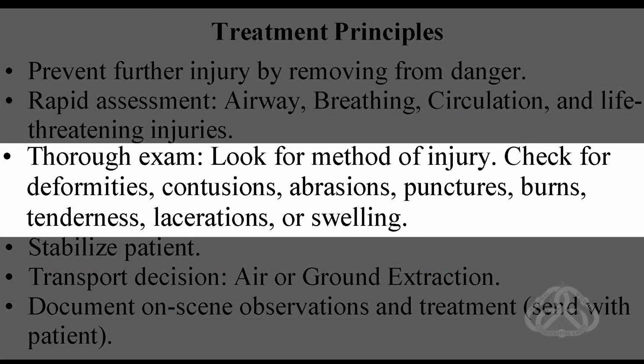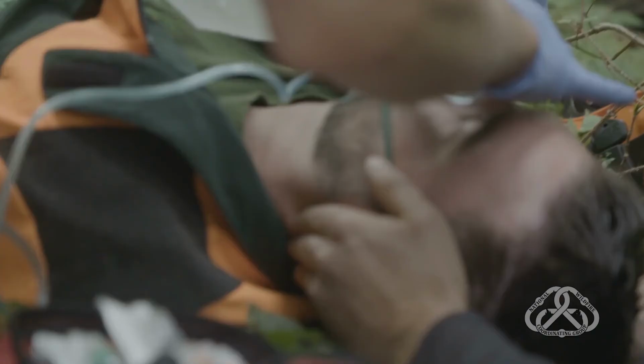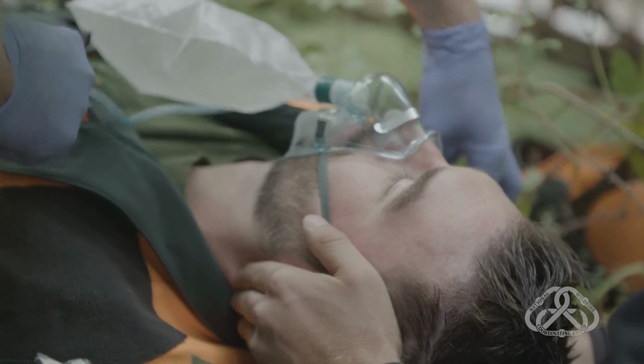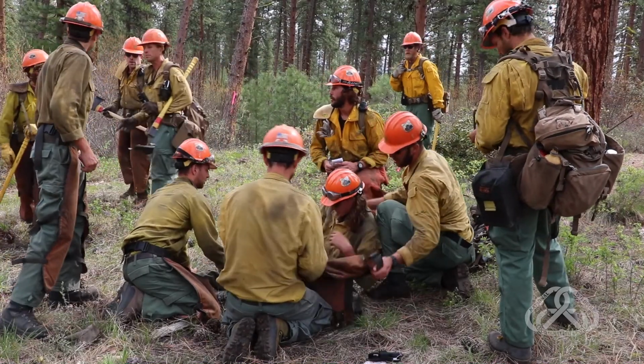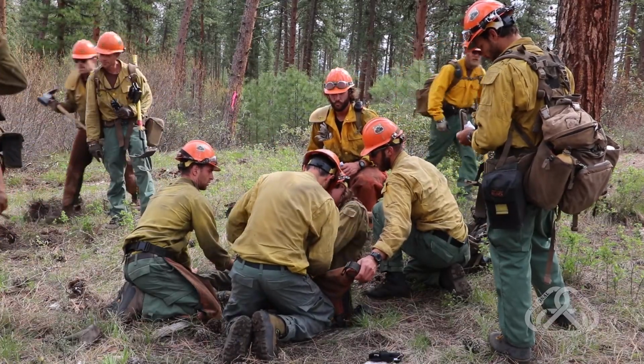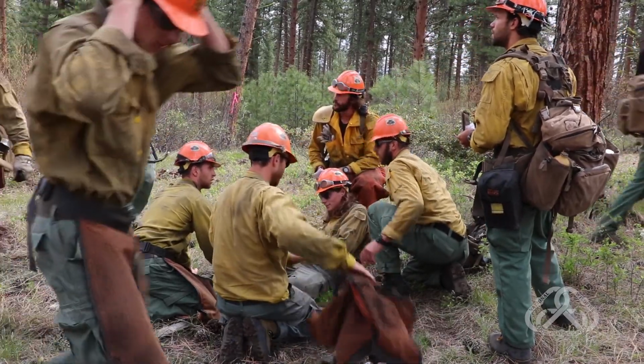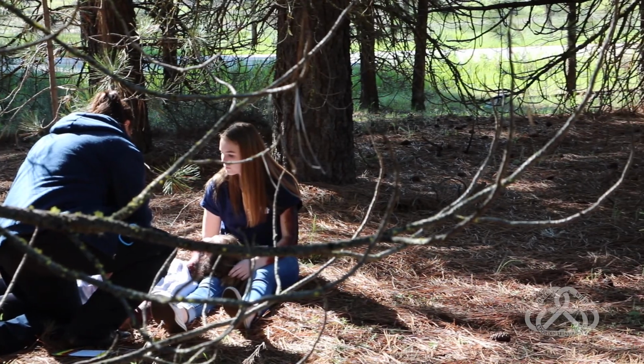Thorough exam. Look for method of injury. Check for deformities, contusions, abrasions, punctures, burns, tenderness, lacerations, or swelling. Conduct a thorough exam to better understand your patient's overall condition. If your patient is conscious, ask them pertinent questions: allergies, medications, events leading to the incident.